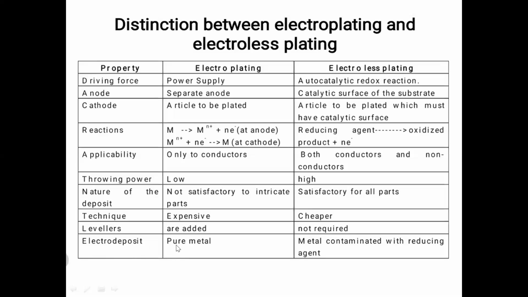Electrode deposit. What does electrode deposit mean? What is deposited on the surface of the substrate is the electrode deposit. In electroplating, pure metal is deposited on the substrate. In electroless plating, the metal is contaminated with the reducing agent, because we are using the reducing agent as a driving force along with that metal, so some contamination of the reducing agent will be there.